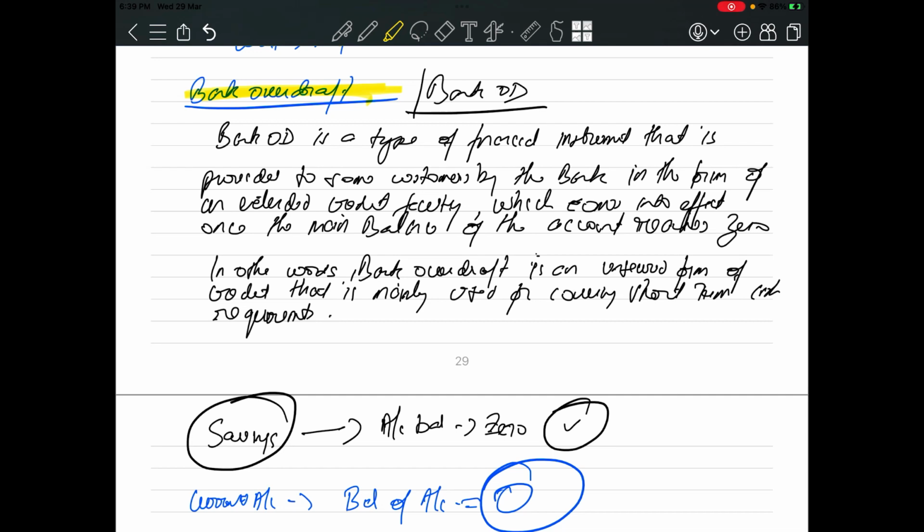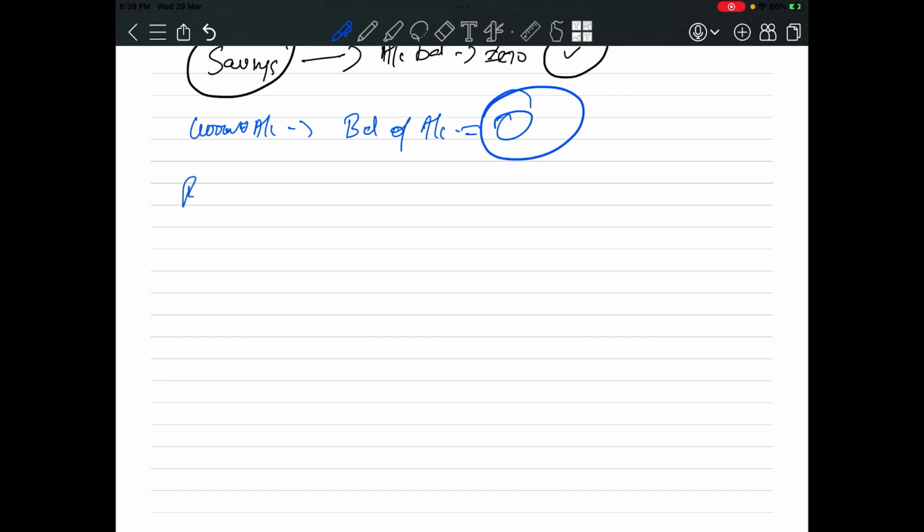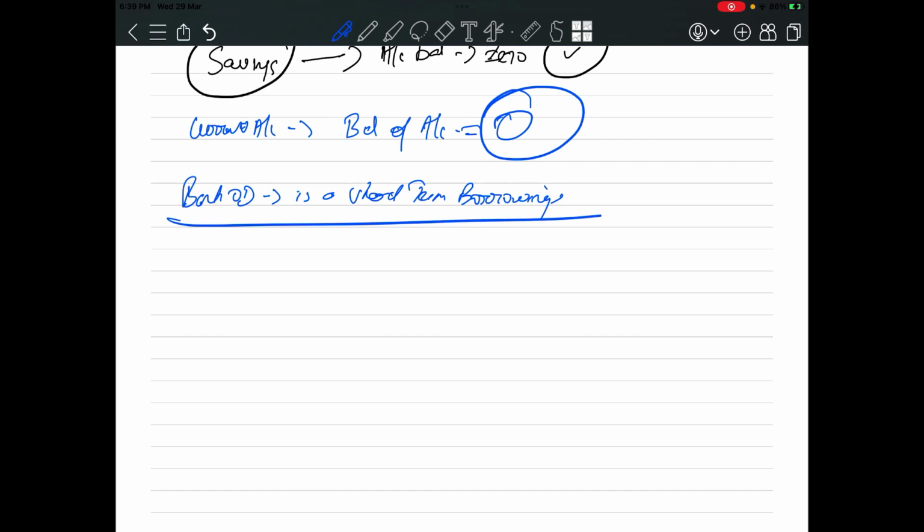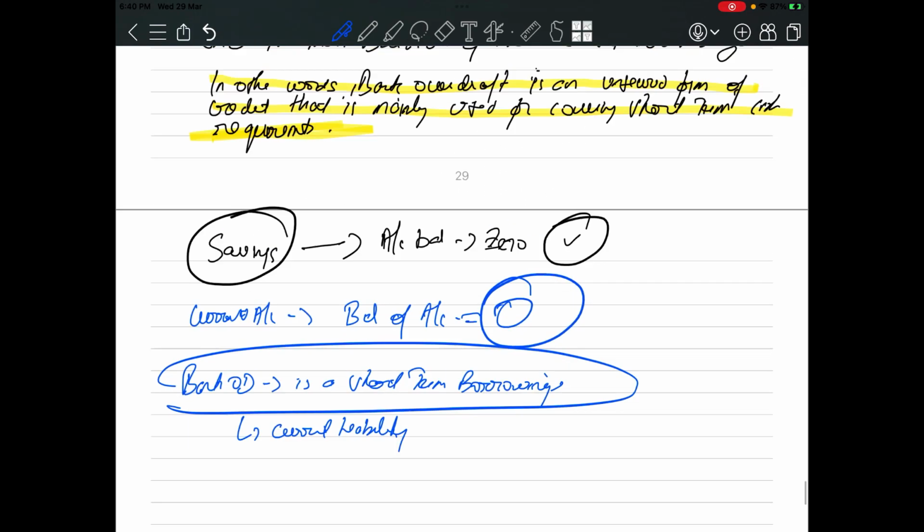Okay, so if I sum up, what is a bank overdraft? In other words, bank overdraft is an unsecured form of credit which is mainly used for covering short-term cash requirements. Bank overdraft is a short-term borrowing. Can I say bank OD is a short-term borrowing? Okay, this is short-term borrowing. This is a current liability.